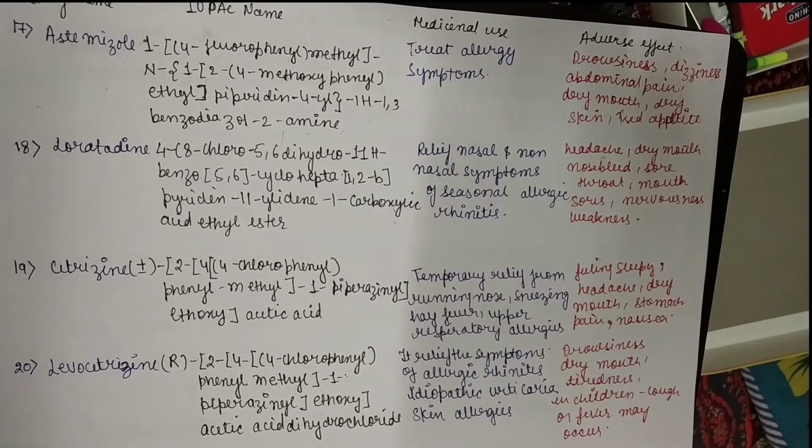Next is cetirizine. This is one of the most common anti-allergic drugs. It gives temporary relief from running nose, sneezing, hay fever, and it is also used for upper respiratory tract allergies. Adverse effects are sleepiness, dizziness, headache, dry mouth, sometimes stomach pain or nausea.